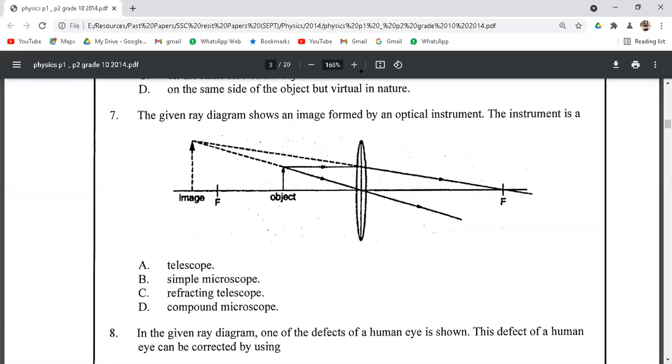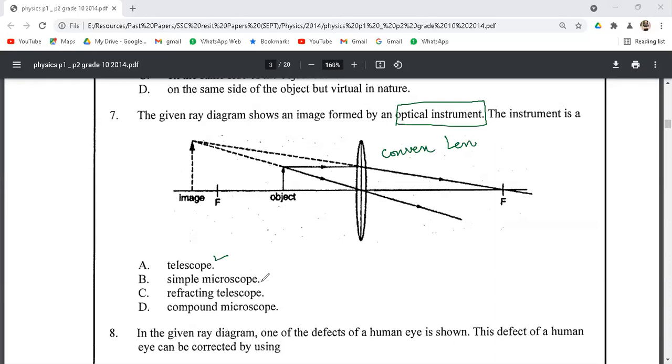Let's see question number 7. In this question, we have a ray diagram as shown, and we have to identify this optical instrument. As we can see, we have an object, and an image that is formed by a convex lens. The characteristics of this image are: image is virtual, erect, and it is formed behind the object.